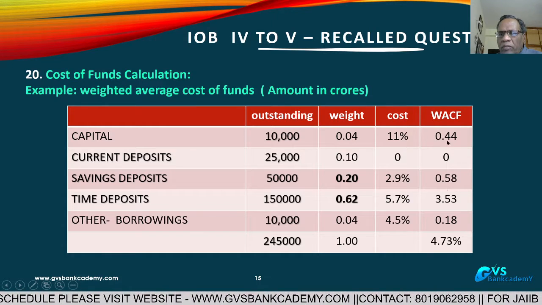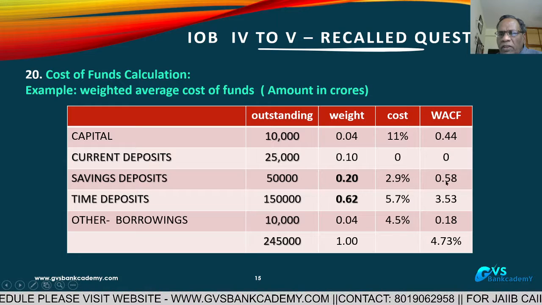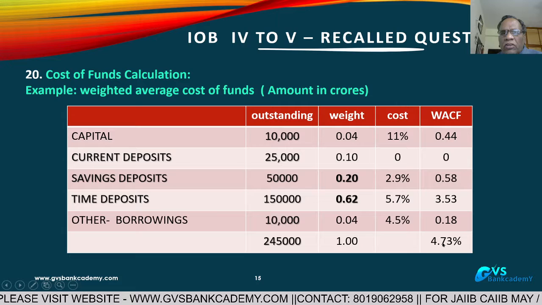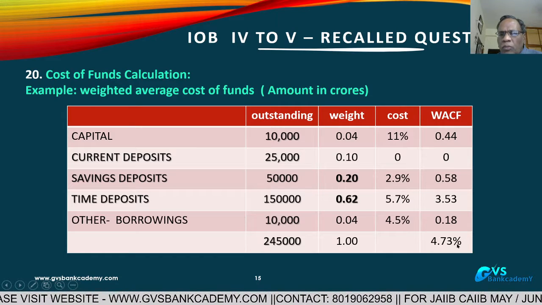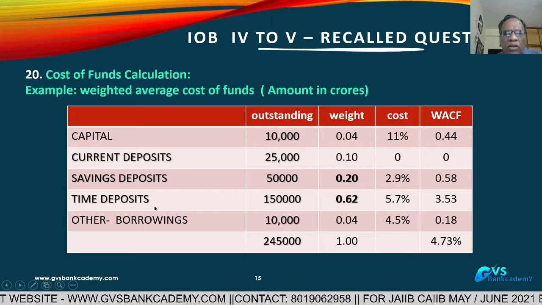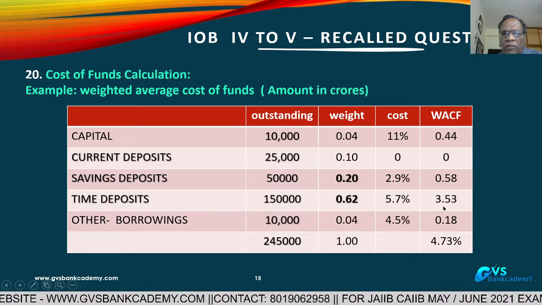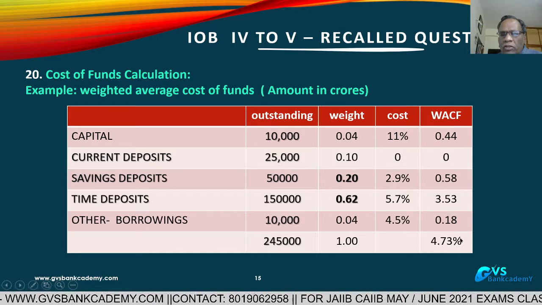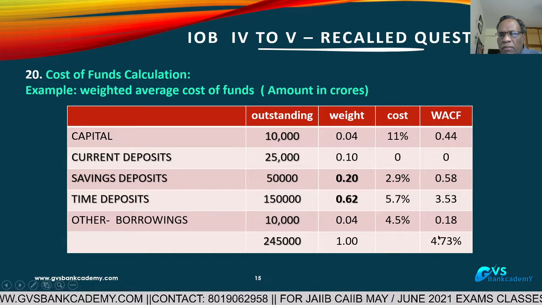Add them all: 0.44 plus 0.58 plus 3.53 plus 0.18. The average cost of funds of the bank is 4.73. The bank is incurring more interest cost on time deposits and borrowings.